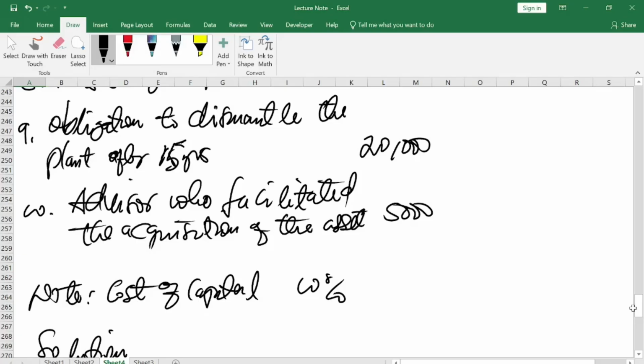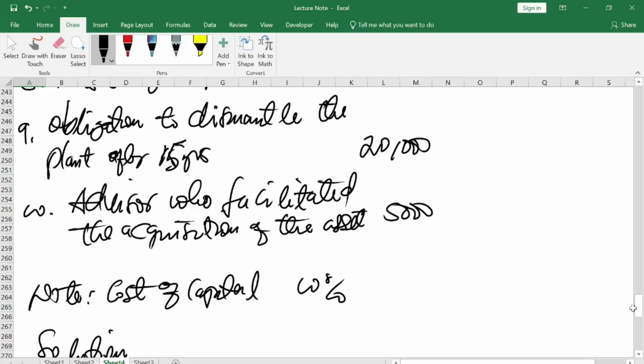That is the agreement. So this asset could sit on that land for 15 years, after which they have to remove it. Here it is obligatory. How much is it going to cost them to remove the asset? It's 20,000, and they are going to incur it in 15 years.